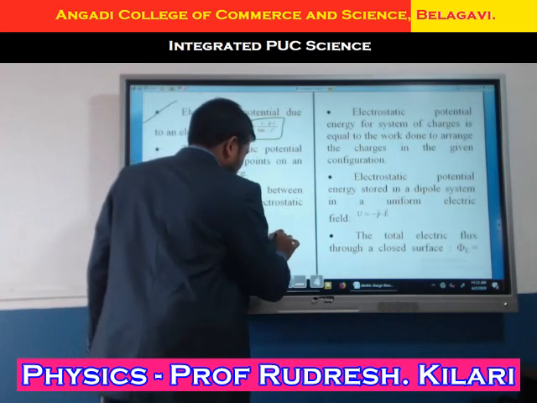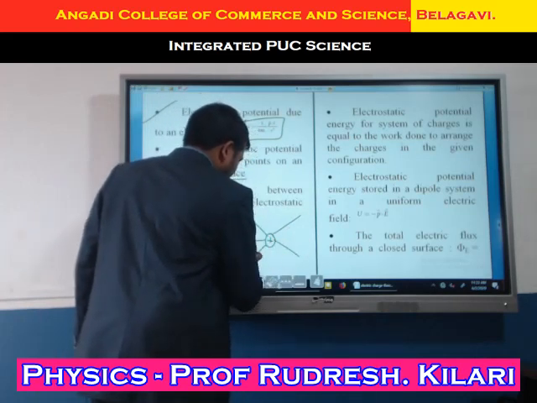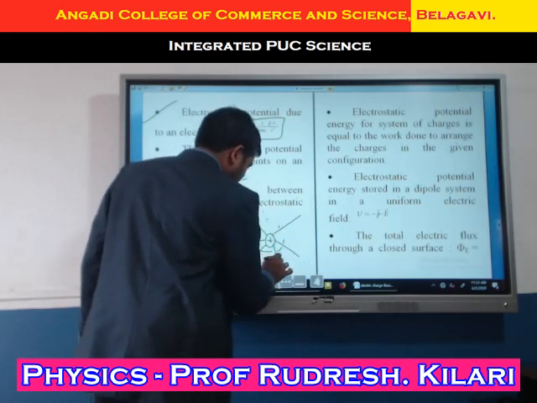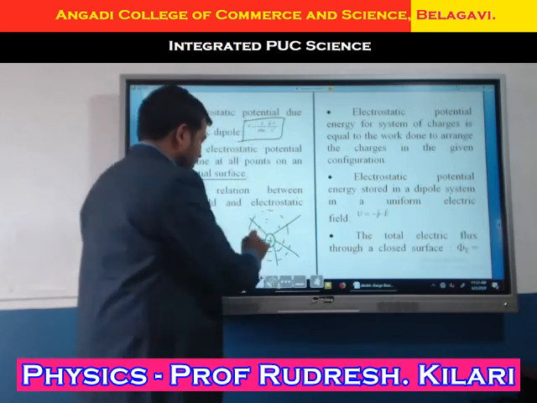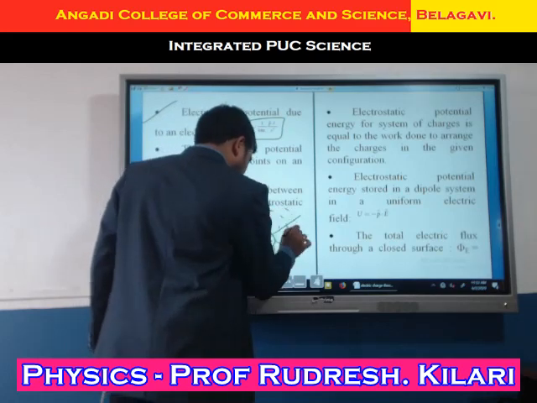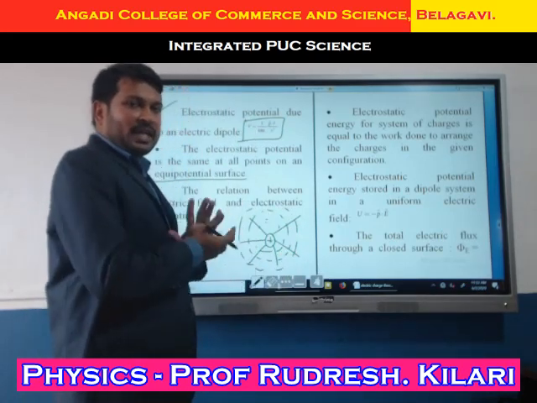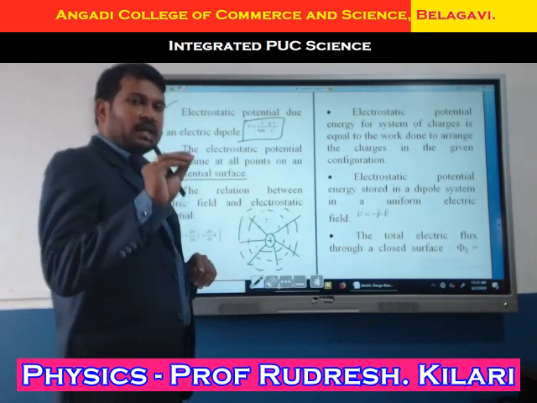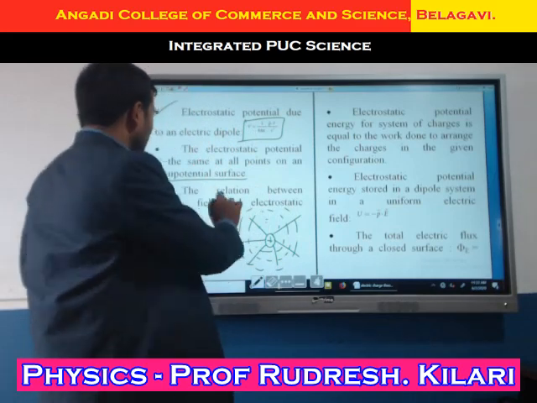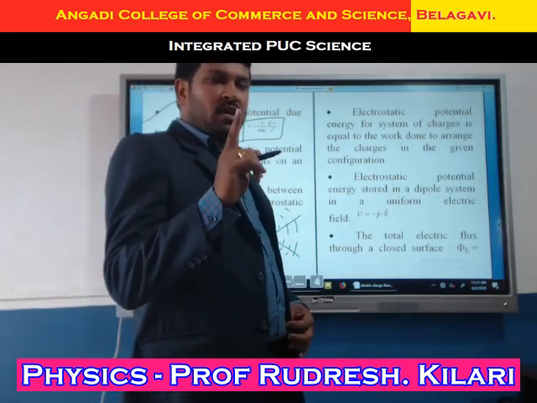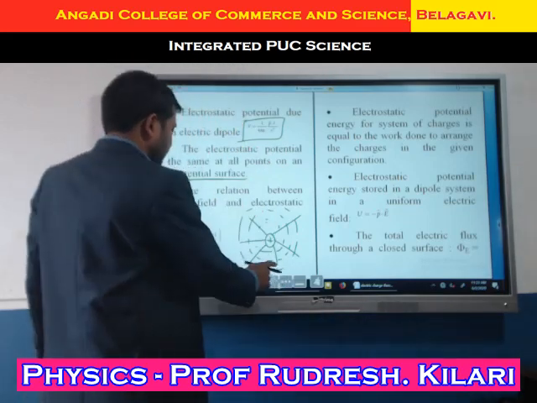This positive charge will emit the electric field lines. I will mark the field. But in an equipotential surface, if we move any charge, the amount of work done is always 0. Remember this one. In an equipotential surface, the amount of work is always 0, right?